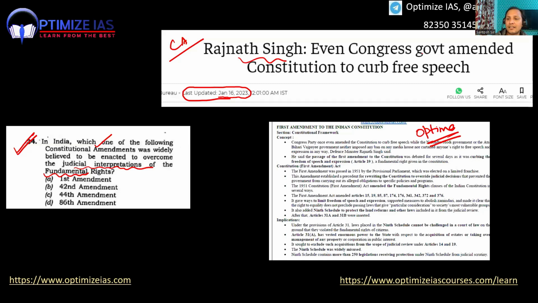Rajnath Singh: even Congress government amended the Constitution to curb free speech. Can you see this, guys? Are you able to see this? Is it directly from current affairs or not? You see, they have picked the same statement and given the question.